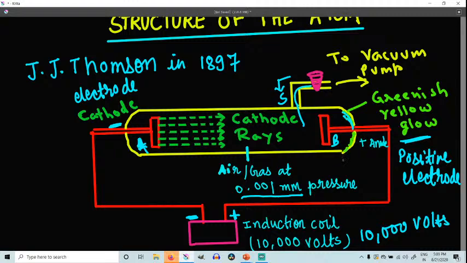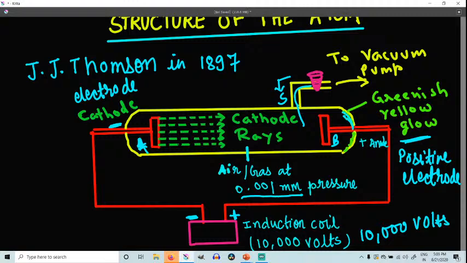Understood? So they were carrying some rays, and these rays seem to originate from the cathode. That's why he gave them the name cathode rays, since these rays were originating from the cathode. Understood? So you can see what happens at normal pressure: no current flow. What happened at 1 mm? We have seen the magenta red color.